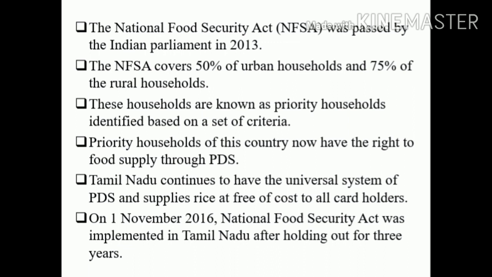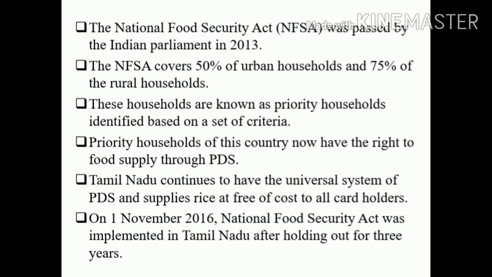Under that act, it covers 50% of urban households, urban meaning city areas, and 75% of rural households, rural meaning village areas.